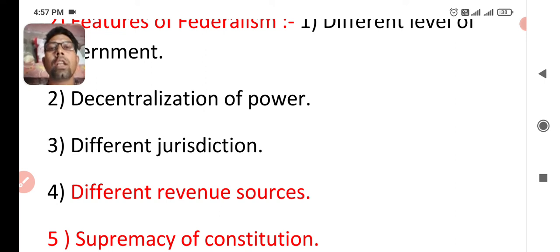I wrote it last time, but now I want to tell you: jurisdiction is a geographical area where someone has legal power. For example, Haryana is the jurisdiction of the Haryana government. So you know that Haryana is a geographical area where the Haryana government has its own major power. So I think you got the point. So there are different jurisdictions. Different jurisdiction means the central government has its own jurisdiction and the state government has its own jurisdiction. I think you got the third point.